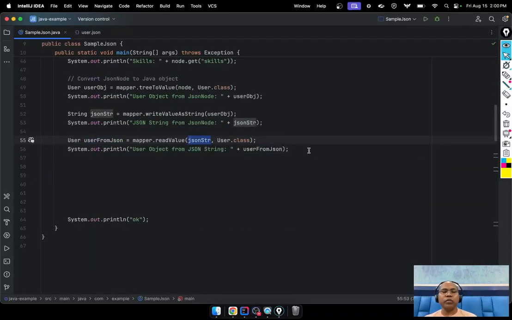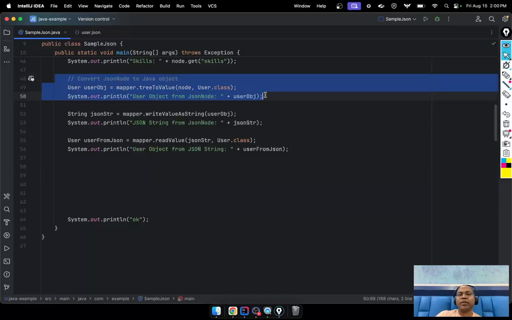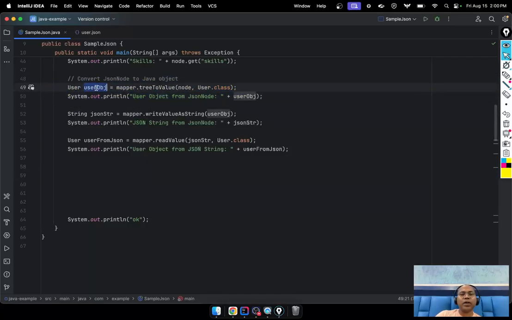Okay, so here the concept is, you have a Java object, you can convert the Java object to the string, and again the string you can convert to the Java object. So all the possible conversions you can do.